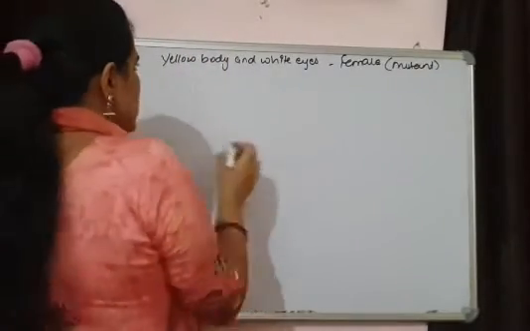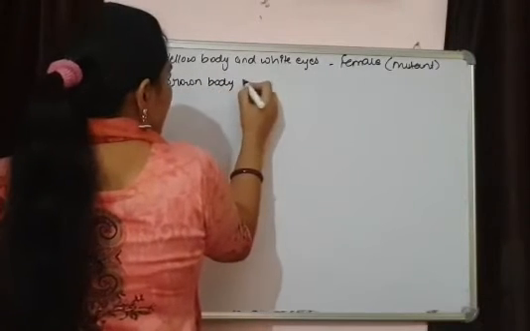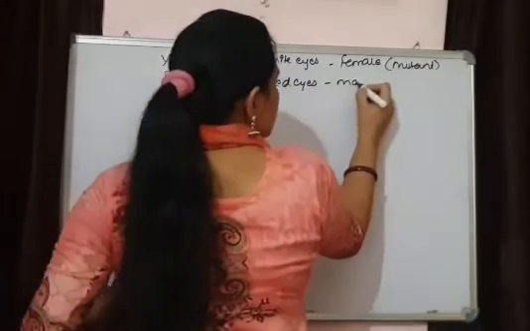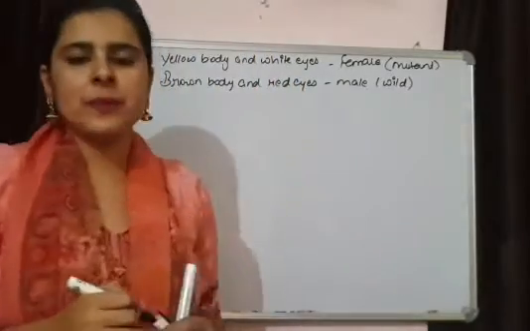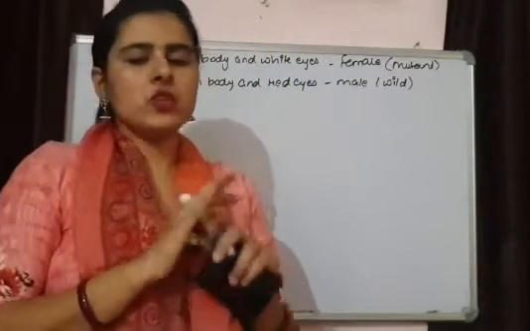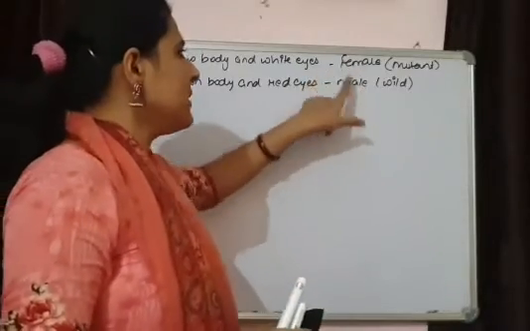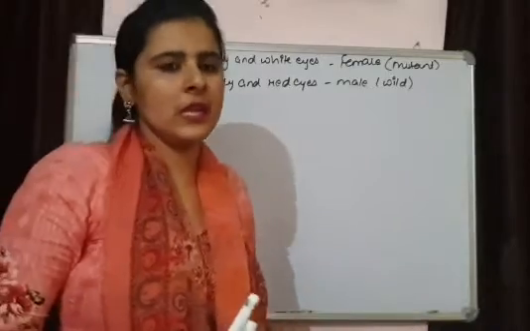Another one was brown body and red eyes. This was the male and it was wild type. Wild type simply means original in which no mutations have been done. So these were the starting materials of their cross to show the process of linkage.